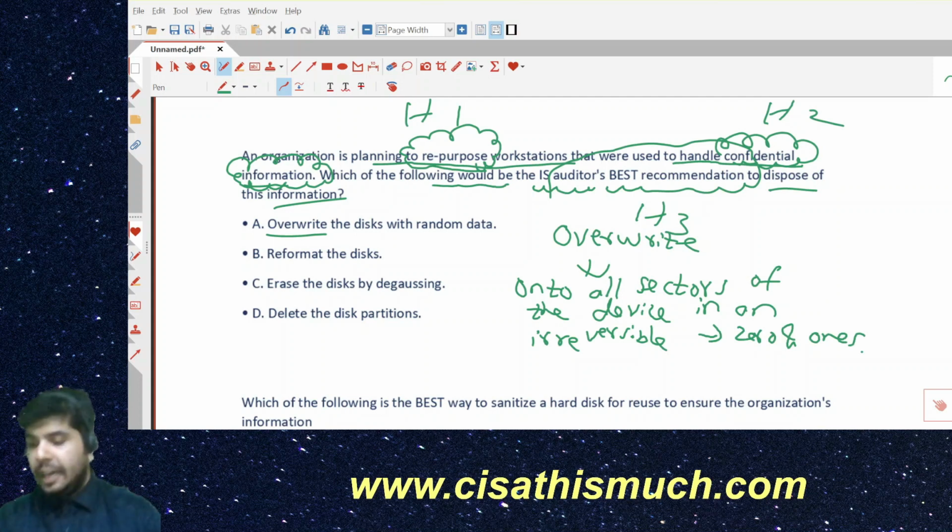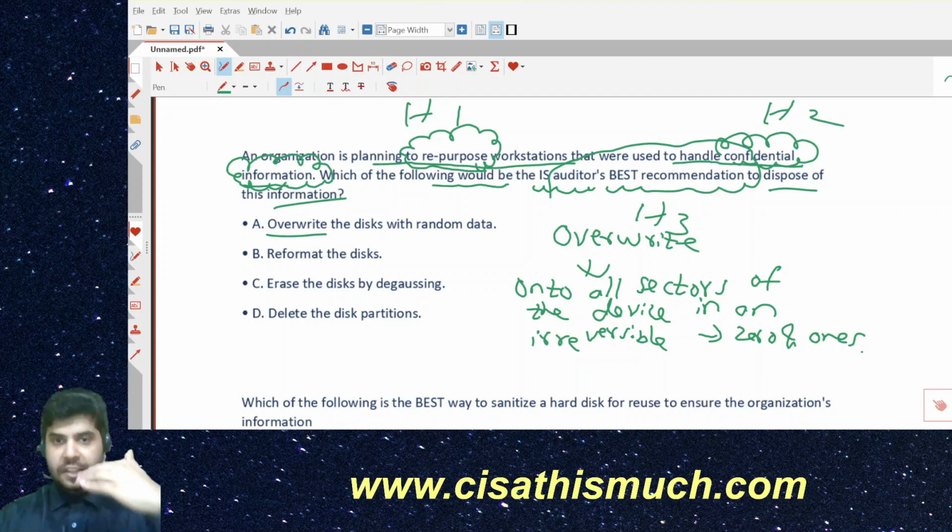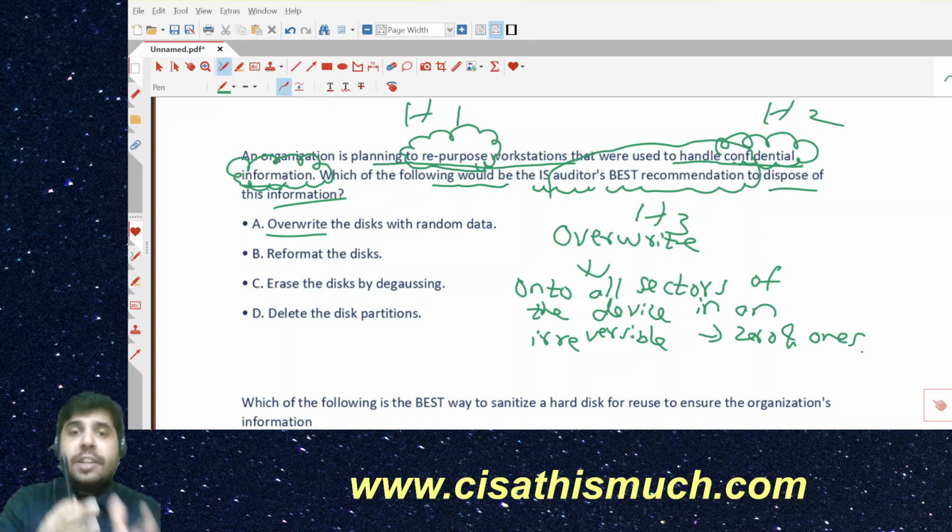What we're saying over here is that we want to overwrite to such an extent. We are not just overwriting a single time. In this process of overwriting, the data is overwritten multiple times onto all sectors of the device, to an extent that the data becomes irreversible. This is something we are assuming.